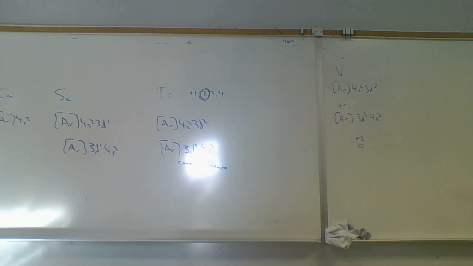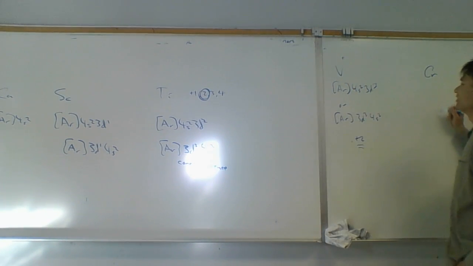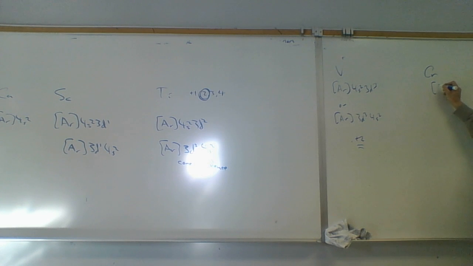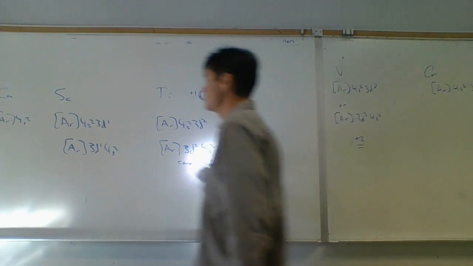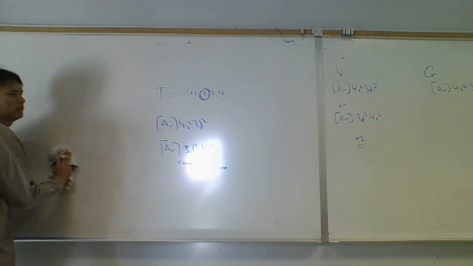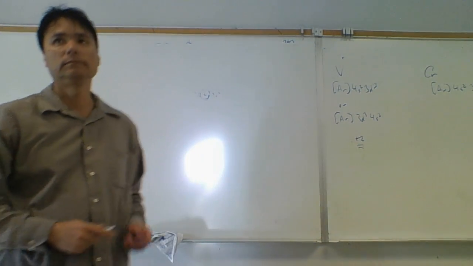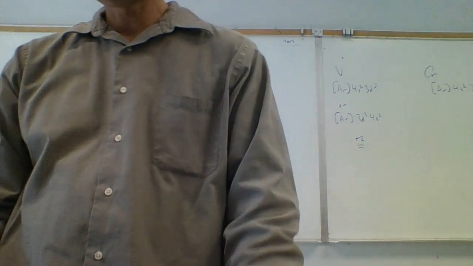Okay. From vanadium comes what? After vanadium, we have chromium. Chromium, we get argon, 4s2, 3d4. Now I'm going to stop here for a second because I want to draw the orbital energy level diagram. Can you draw the orbital energy diagram for chromium? Let's see. And then you can compare it to the one